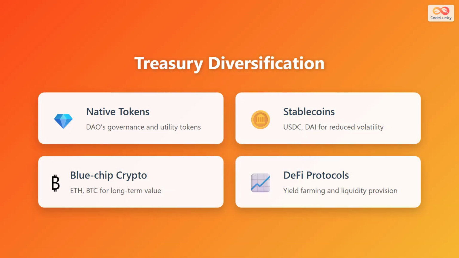Diversification is crucial for managing risk in DAO treasuries. DAOs typically hold a mix of different asset types. Native tokens are the DAO's own governance and utility tokens. Stablecoins like USD Coin and DAI provide reduced volatility and maintain purchasing power. Blue-chip cryptocurrencies such as Ethereum and Bitcoin offer long-term value and stability. Finally, DAOs participate in DeFi protocols through yield farming and liquidity provision to generate passive income. By spreading assets across these categories, DAOs protect themselves from market volatility.